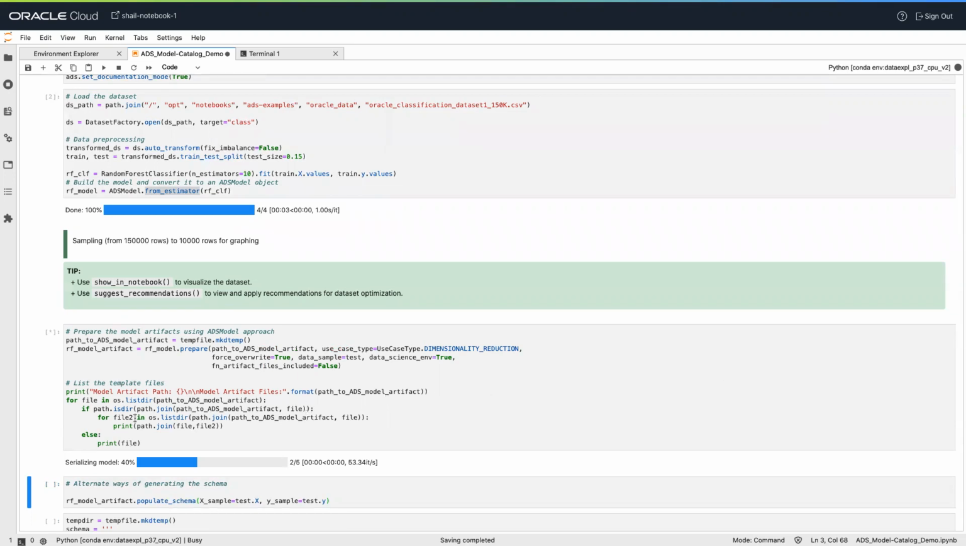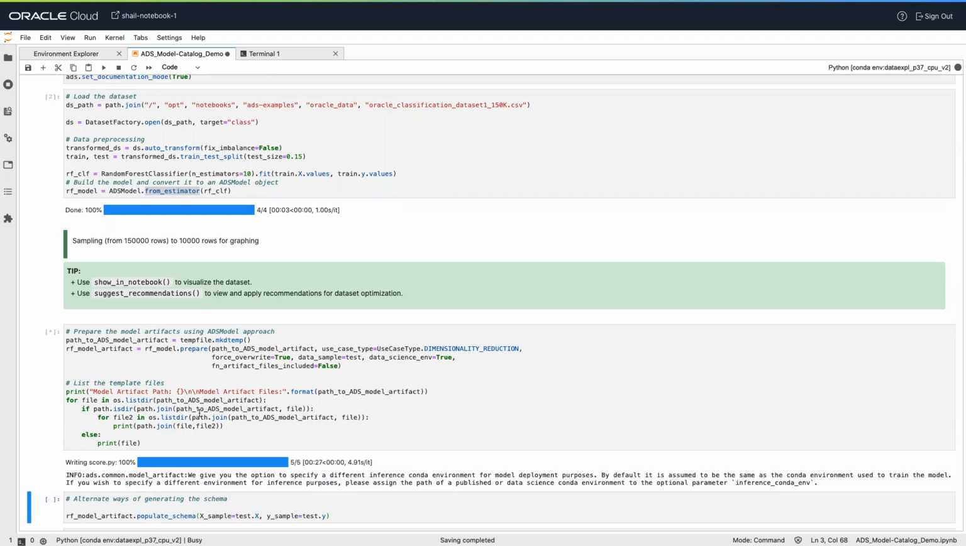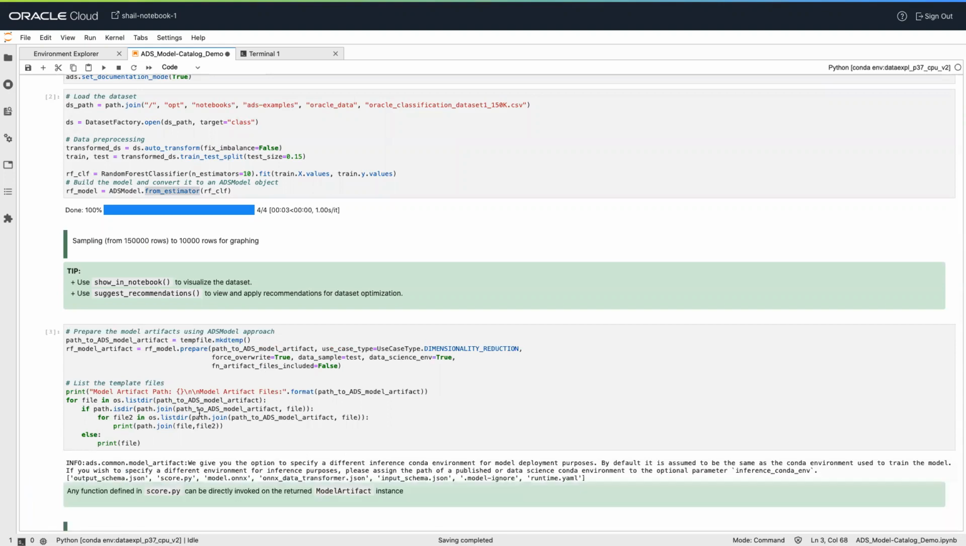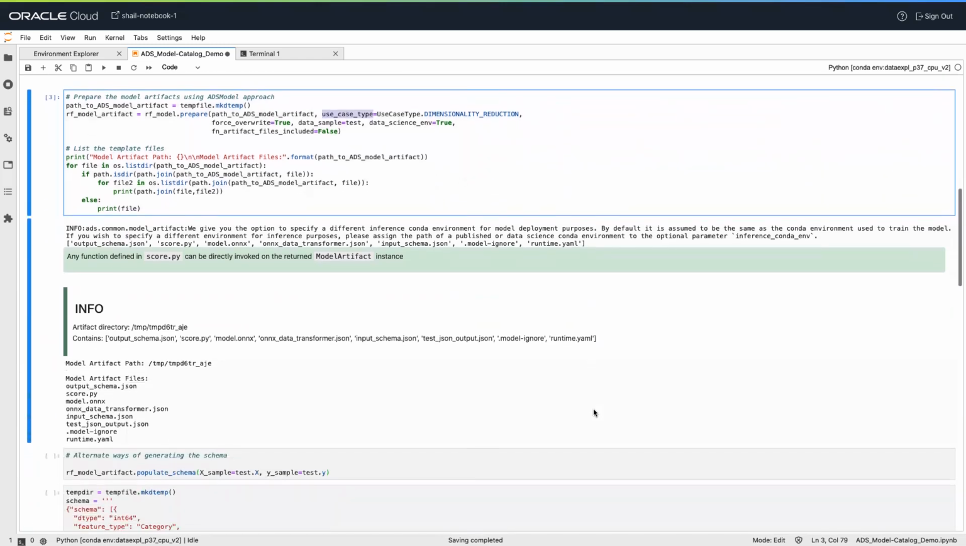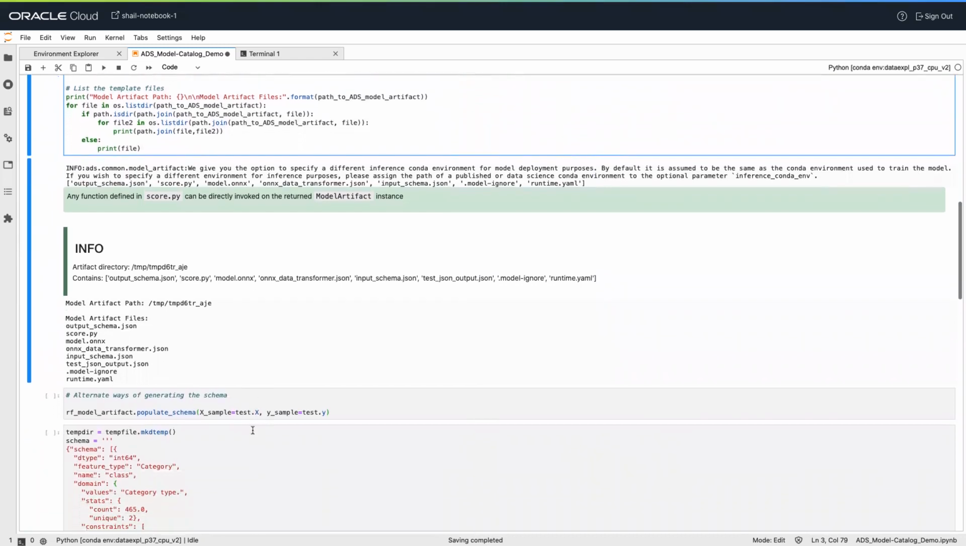Here, ADS automatically captures provenance metadata, most of the taxonomy metadata, and series of custom metadata. Use case type in metadata taxonomy can't be automatically populated. One way to populate use case is to pass use case type to the prepare method. Also, model introspection is automatically triggered. So these are the bunch of files that are generated by prepare method.